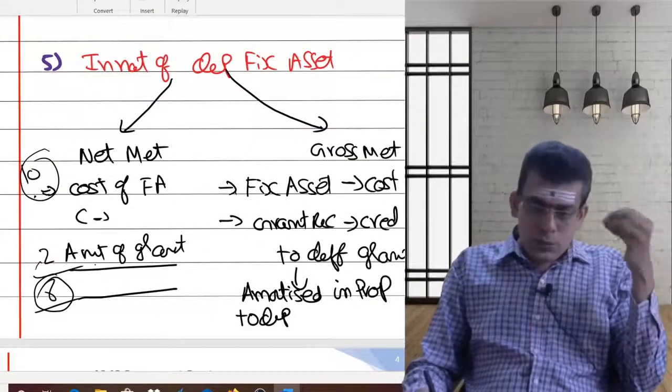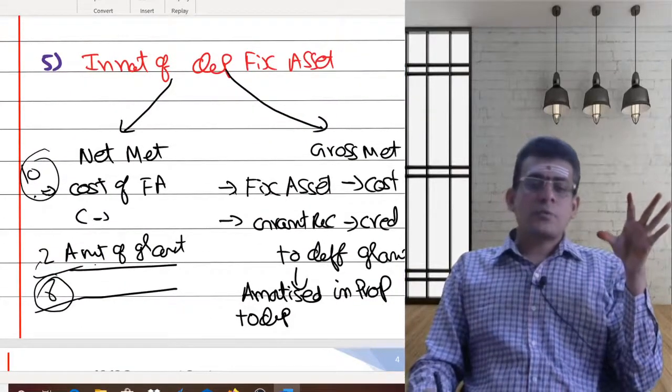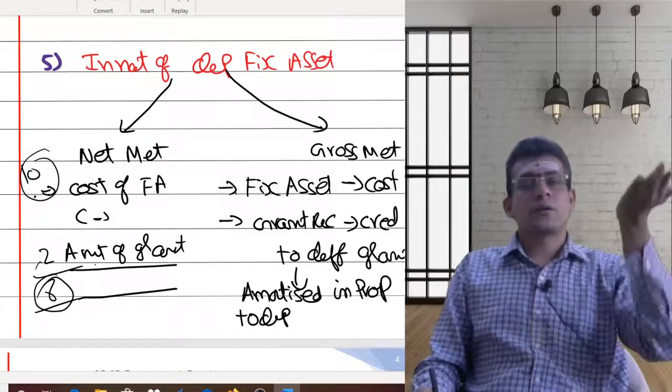Here also the same thing. What I am going to do? I am reducing my cost of fixed asset. Now I will try to increase my cost of fixed asset.